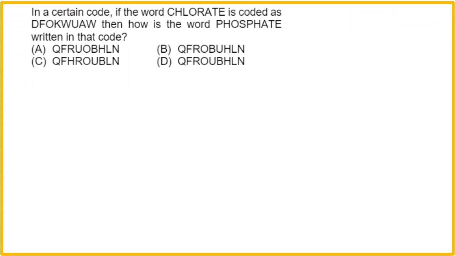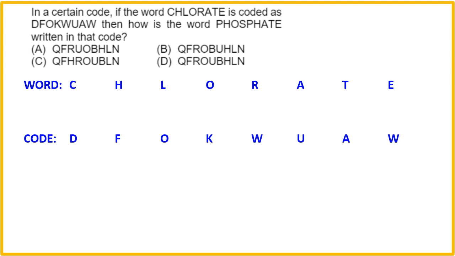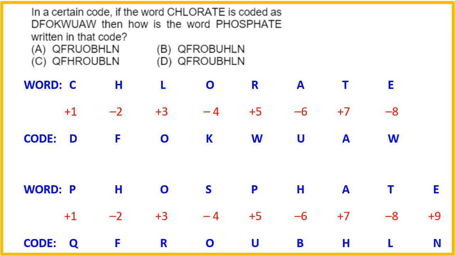Next problem. In a certain code, if the word chlorate is written like this, then how is the word phosphate written in that code? Well, we write the original word chlorate like this and its coded word exactly below it. You can pause this video and try the question on paper, and once you have solved it, you can again resume the video to look for the solution. Okay, so what we see by the logic of addition subtraction is something like this: +1 -2 +3 -4, means alternate add subtract in this fashion. So the word phosphate by the same logic can be written like this, which is option D.